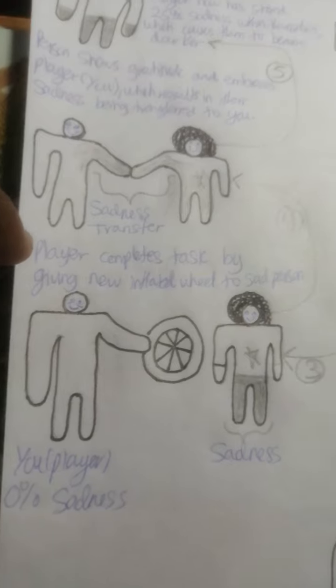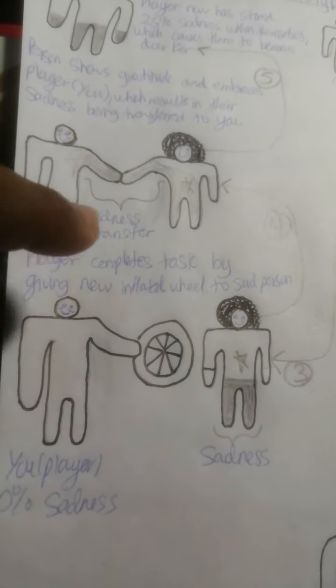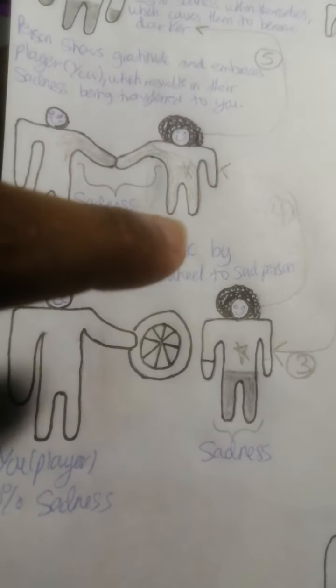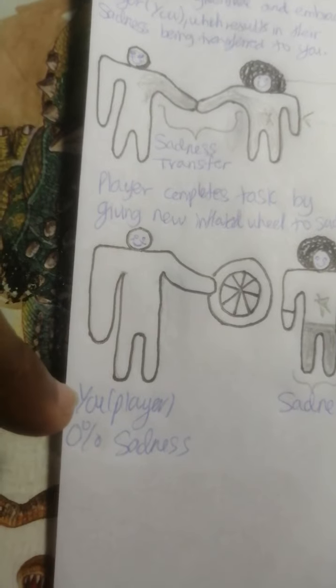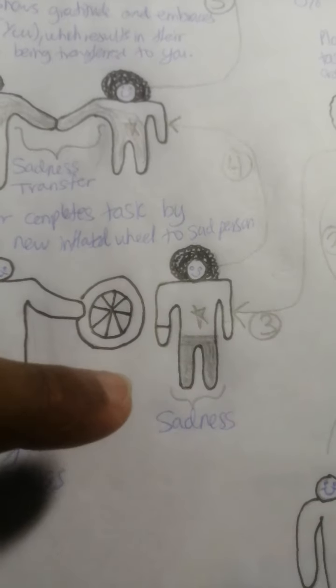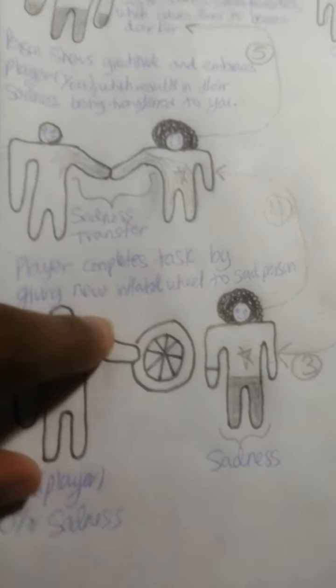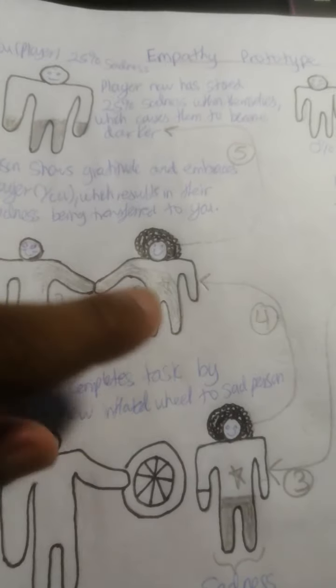So we come here, go to step 3. The player completes the task by giving the new inflated wheel to the sad person. This is you again, 0% sadness. The sadness is on the affected person right here. Go up to step 4.